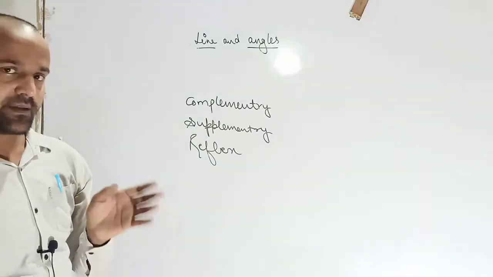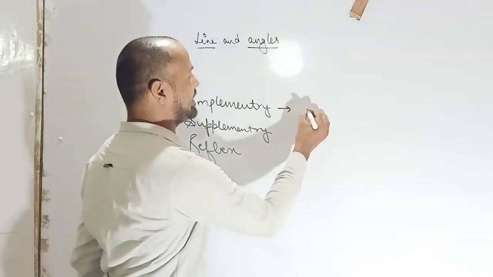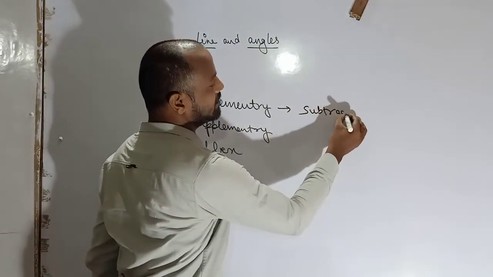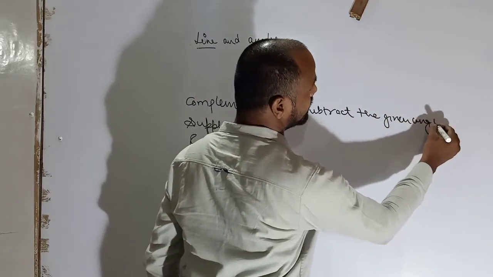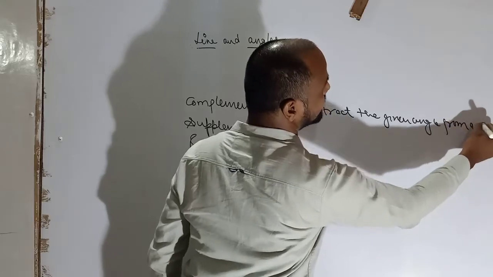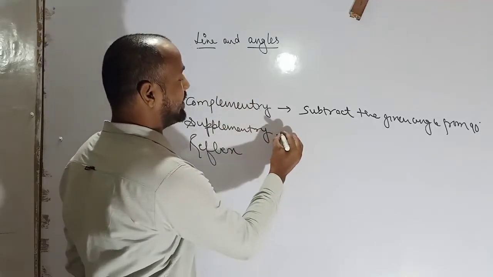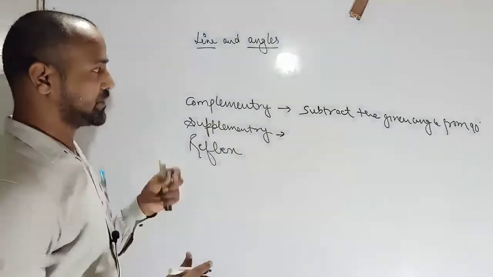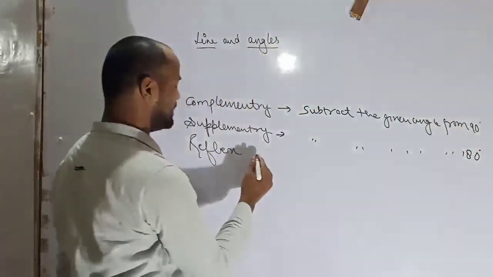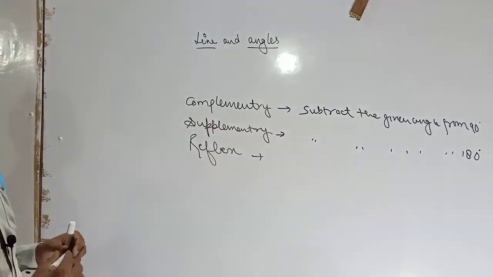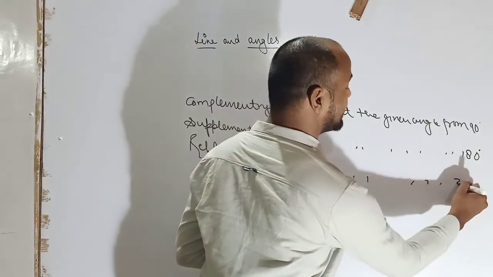when we are going to find the complement of any angle, we just subtract the given angle from 90 degree. And when we are going to find the supplement of any angle, subtract the given angle from 180 degree. And when we are going to find the reflex of any angle, similarly subtract the given angle by 360 degree.